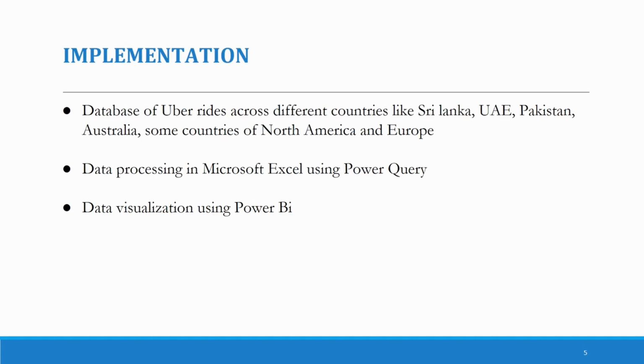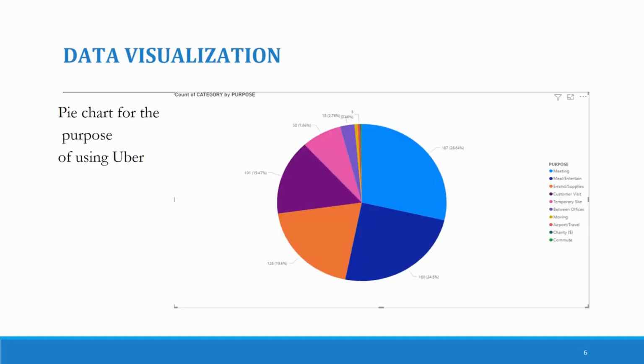Implementation. In implementation, we'll be using our database of Uber rides across different countries like Sri Lanka, UAE, Pakistan, Australia, and some countries of North America and Europe from the website Kaggle. And then we'll be doing the data processing in Microsoft Excel using Power Query. And finally, we'll do data visualization using Power BI.